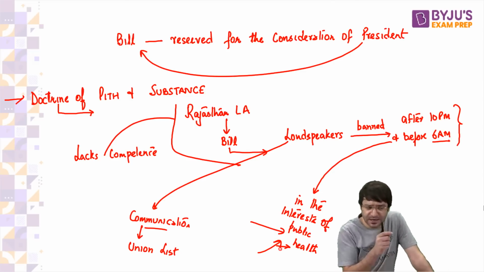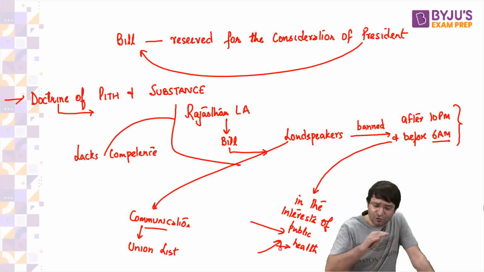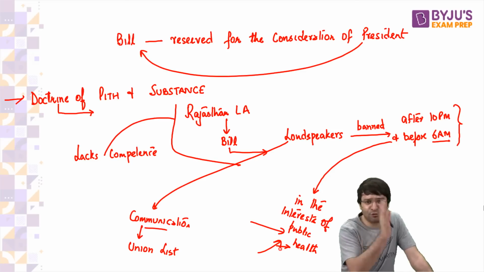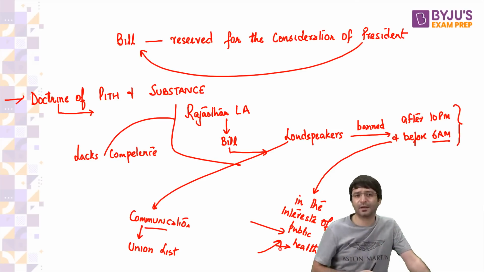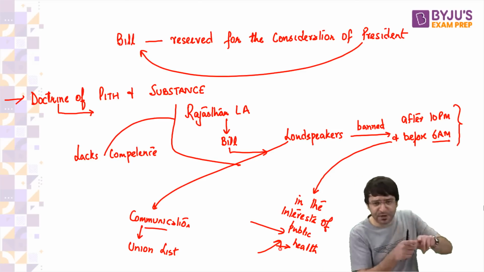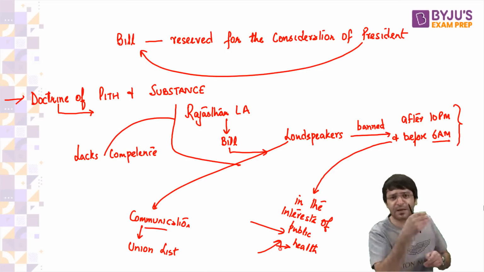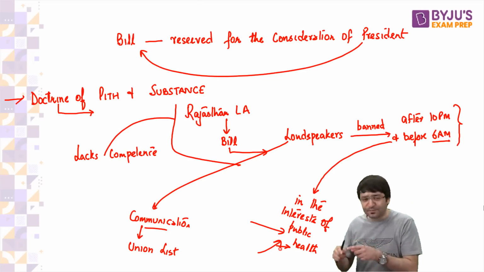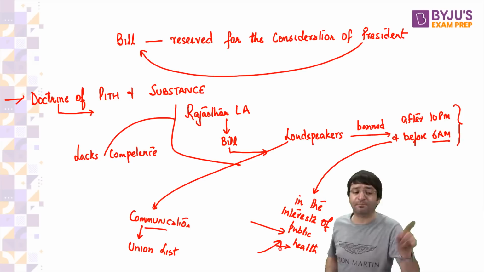So Rajasthan decided to pass a bill to control, improve, and preserve public health. And one way to do that is to ban the use of loudspeakers. If loudspeaker is under communication, which is under the parliamentary domain, which is under the union list, how can the state legislature pass a law and ban loudspeakers?